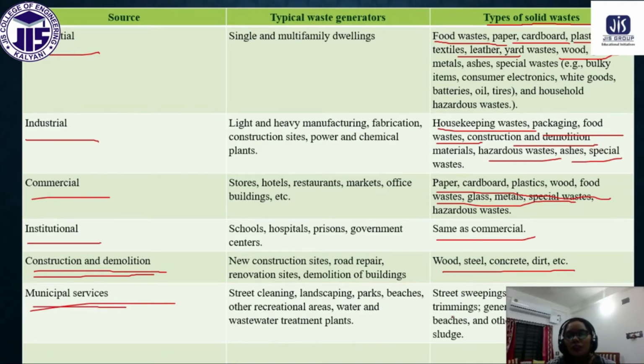So this is also one type of solid waste, like sludge, bleaching powders, and again paper, cardboard.